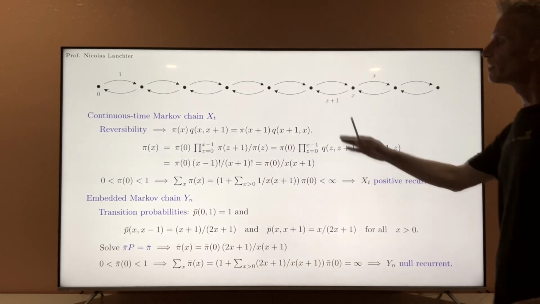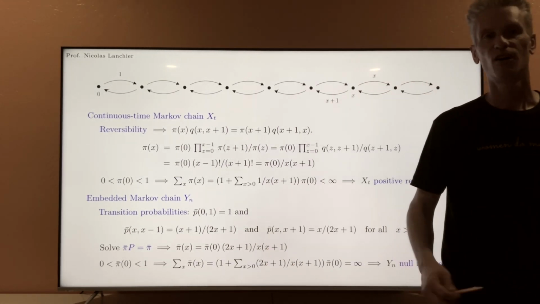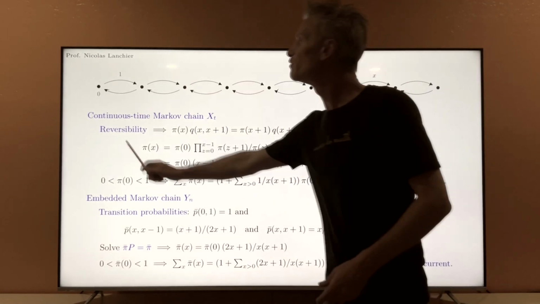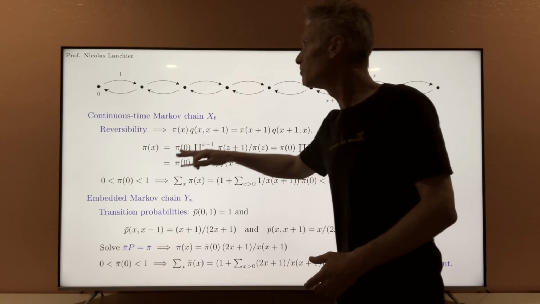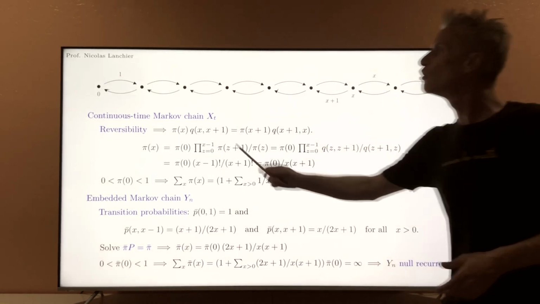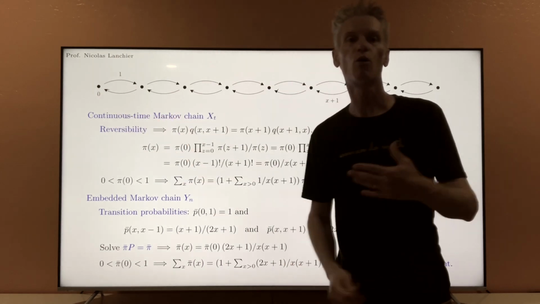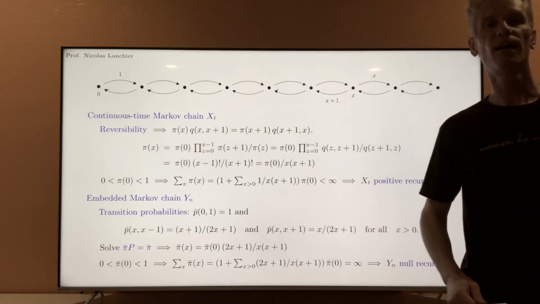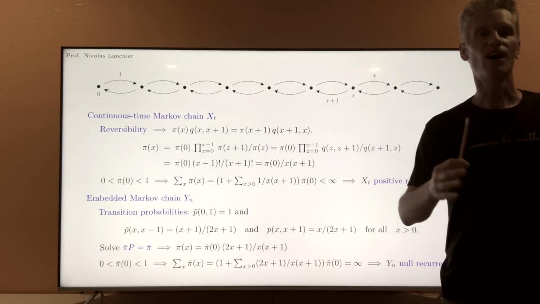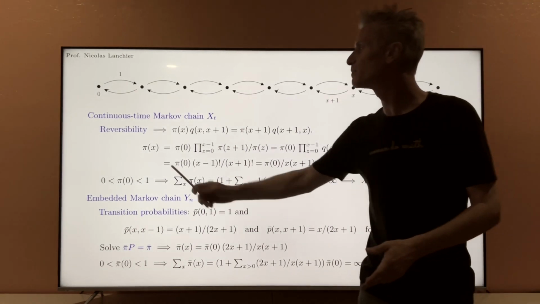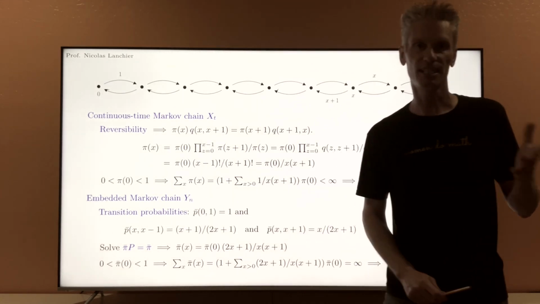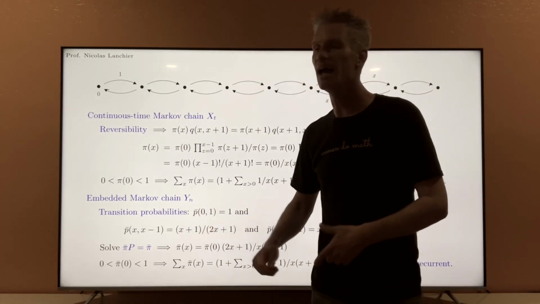Alright, so in this case, what we can conclude is, for instance, that if you start the process at 0, because the two processes are recurrent, we are going to return to zero in a finite time, but this time of return to state zero has a finite expected value for the continuous time Markov chain, but an infinite expected value for its embedded Markov chain.